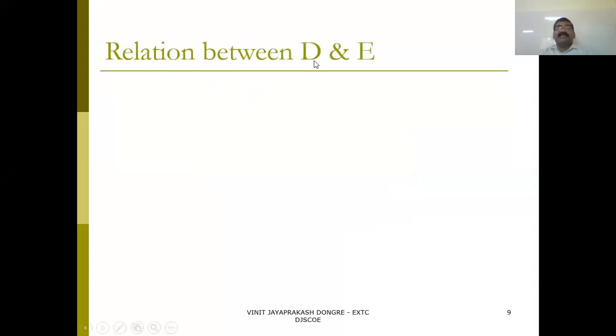Now we have to understand the relation between D and E. D is the electric flux density. E is the electric field strength, which we developed from Coulomb's law. So 4 parameters are important. Out of that, 2 we are discussing, D and E. The remaining 2 I'll explain later on. These 2 parameters are for electrostatics, and the remaining 2 are for magnetostatics, or magnetodynamics or electrodynamics. So having 2 parameters for electric and 2 for magnetic, it becomes electromagnetic. So 4 parameters are very much important.